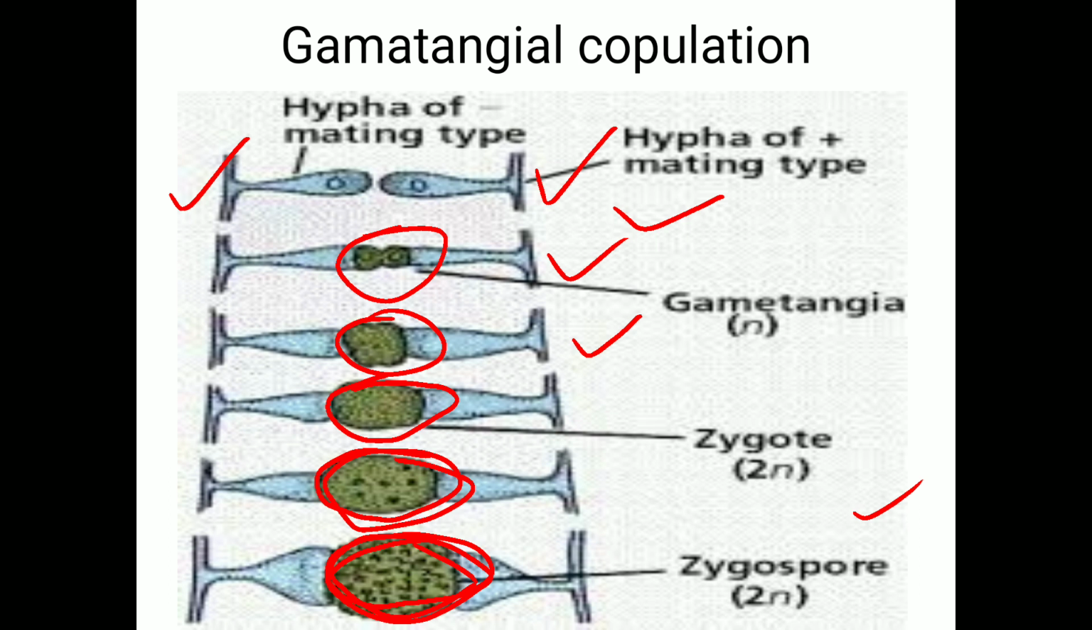So what is meant by gametangial copulation? The content of the male gametangia and the content of the female gametangia come in contact with each other at a common point, and due to the fusion of both, a specific structure is formed, that is the zygote or zygospore. That process is called gametangial copulation. So gametangial copulation occurs in different fungi.